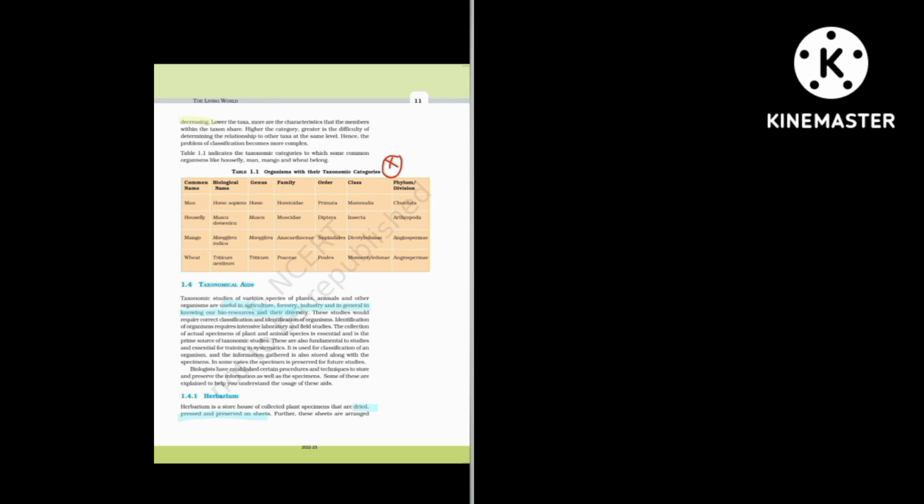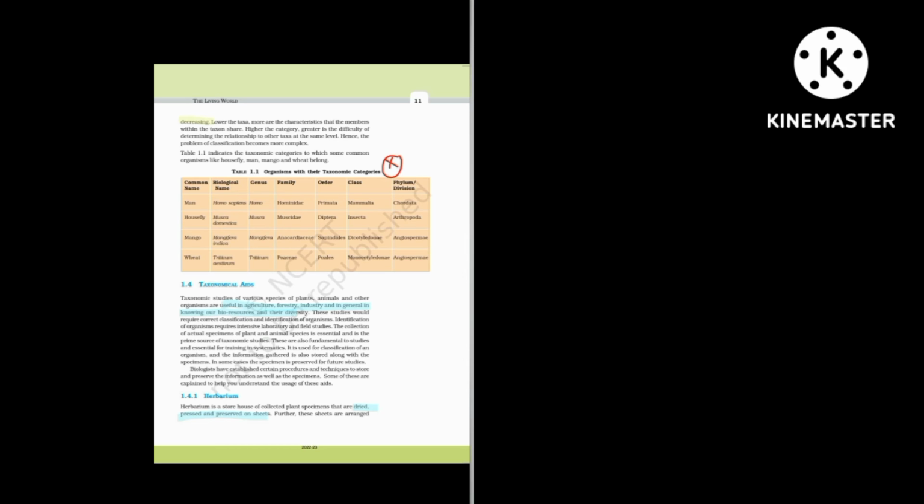Let's move to the next topic, taxonomical aids. So we need taxonomical aids for agriculture, forestry, industry, and in knowing our bioresources and their diversity. We need taxonomical aids for identification and characterization. Okay, first we will see herbarium. So, herbarium is a storehouse of plants.